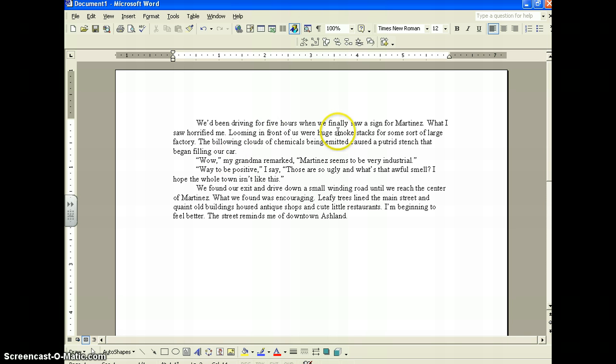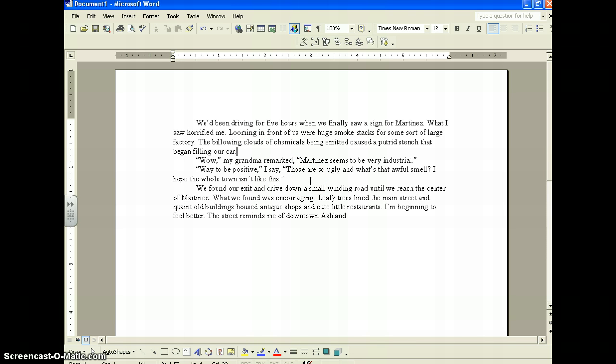Looming in front of us were huge smokestacks for some sort of large factory. Well, let's see, we've got the smokestacks were looming in front of us, so this sentence is in past tense. The billowing clouds of chemicals being emitted caused a putrid stench that began filling our car. Let's see, emitted, caused. Everything here is in past tense, so it's okay. Began. Wow, my grandma remarked. Martinez seems to be very industrial. Everything there's past tense, remarked, so it happened in the past.